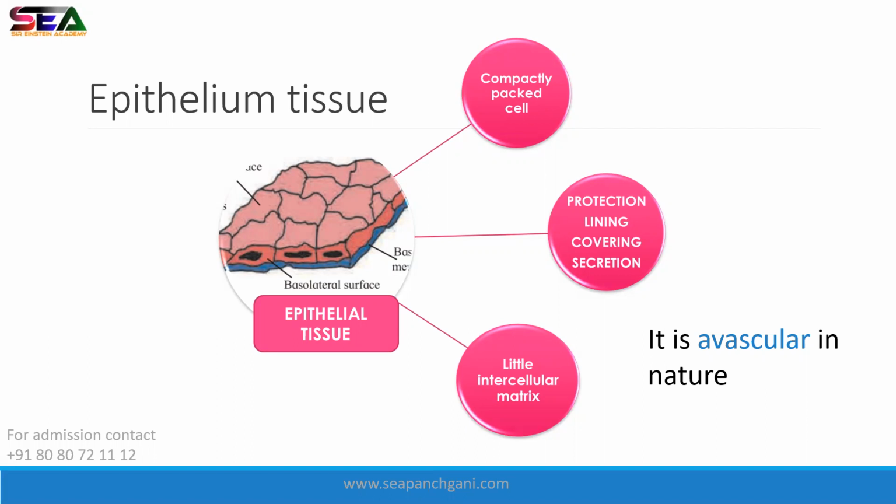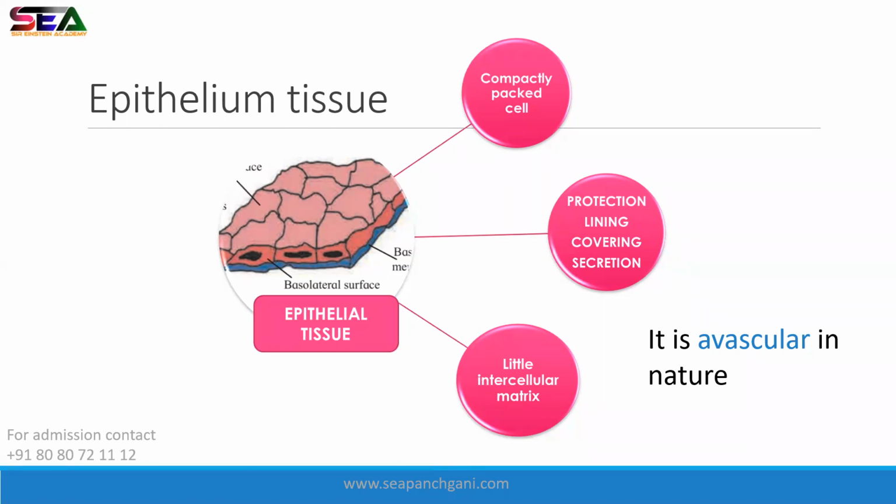Epithelial tissue. What do they do? Mostly they cover the organs and cavities, and they form a barrier. Barrier means somewhat like a wall to keep the different body systems separated. For example, my heart is here, my lungs are beside it. So there will be an epithelial tissue layer forming a barrier which will cover my heart as well as my lungs. So they both can perform their functions separately and easily.